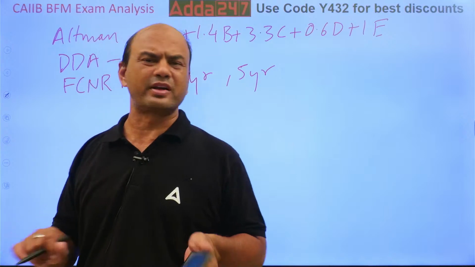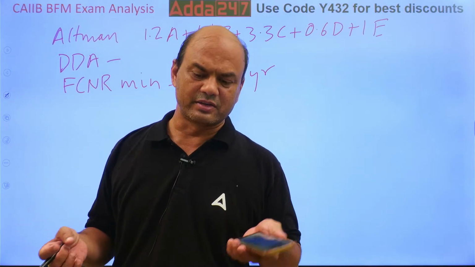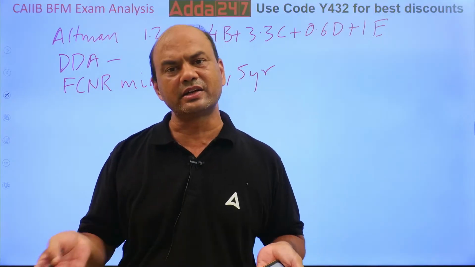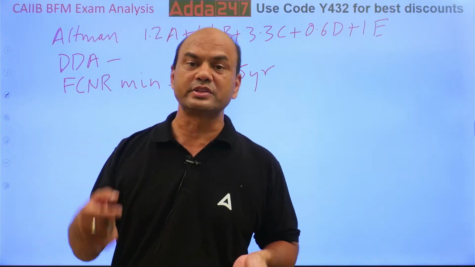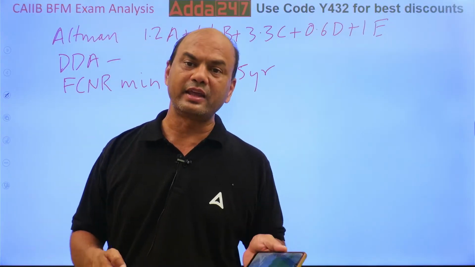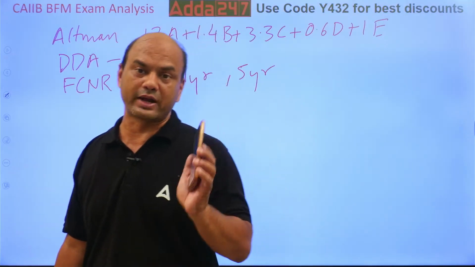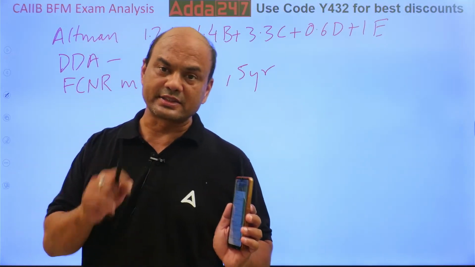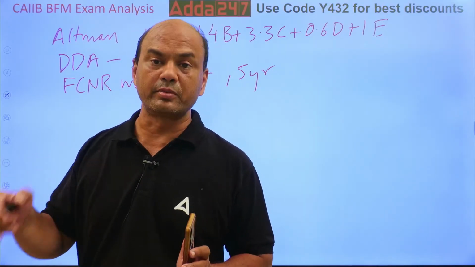Then what will be the spot rate? You do the transaction on Friday. Saturday and Sunday are holidays, and 6th, Monday, is a holiday. So it will be Tuesday and Wednesday. Your spot will be on Wednesday.